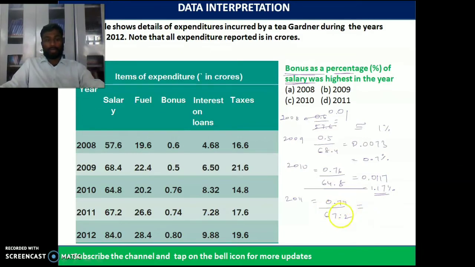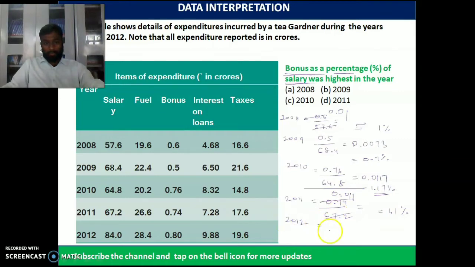So what does it mean? It comes to about 1.1 percentage.